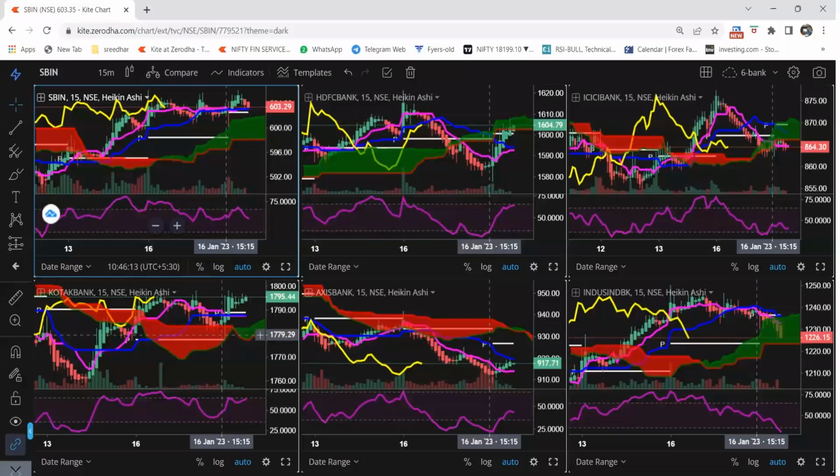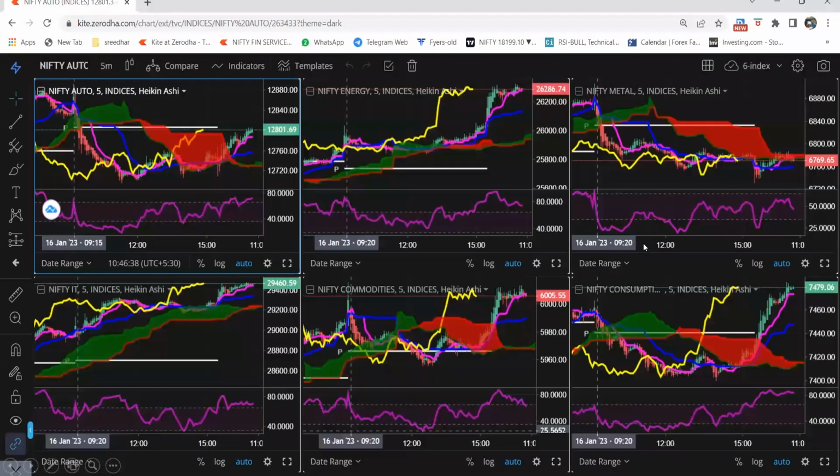How is Bank Nifty performing? We decide based on State Bank of India (SBIN) as well as HDFC Bank, ICICI Bank, Kotak Bank, Axis Bank, and IndusInd Bank. These six banks typically decide the direction of Bank Nifty. Let's assume 3 banks like State Bank, HDFC, ICICI are performing well and the rest of the 3 are flat, then Bank Nifty will be positive. Let's assume 4 banks are negative, then Bank Nifty will be negative. So it depends on the count of how many are performing. We take a decision whether to trade long or short in Bank Nifty.